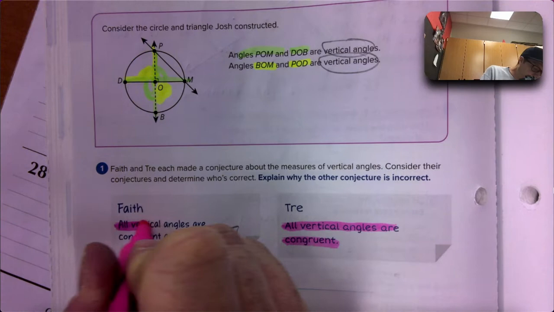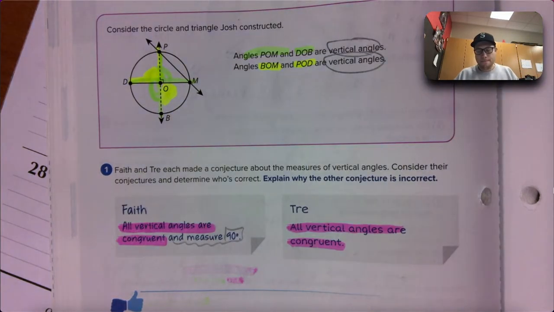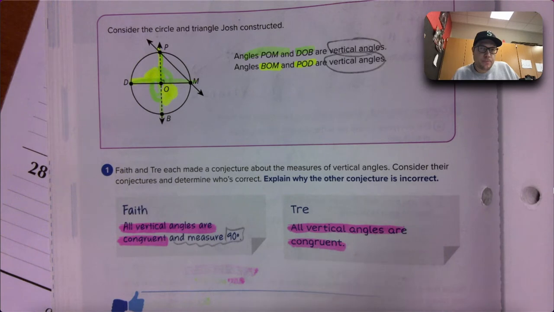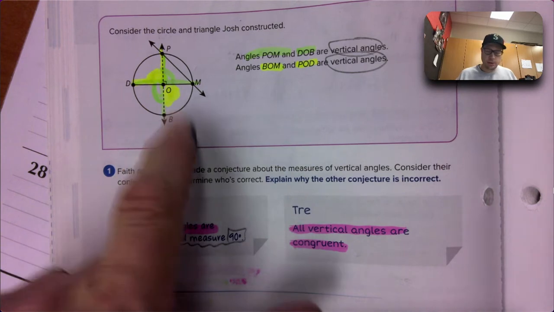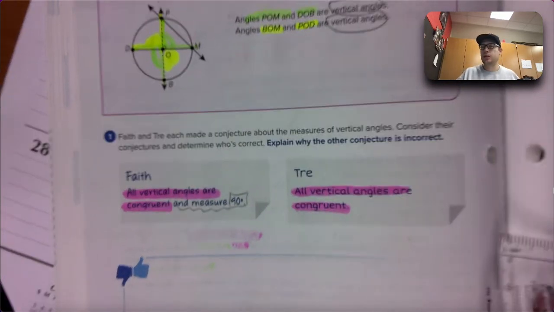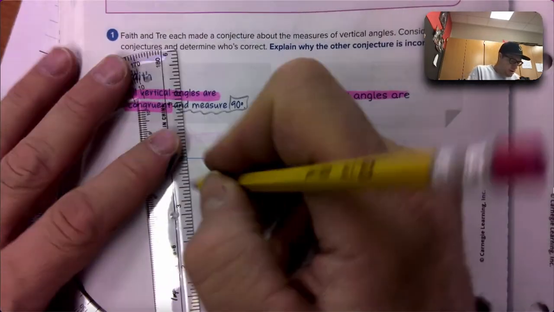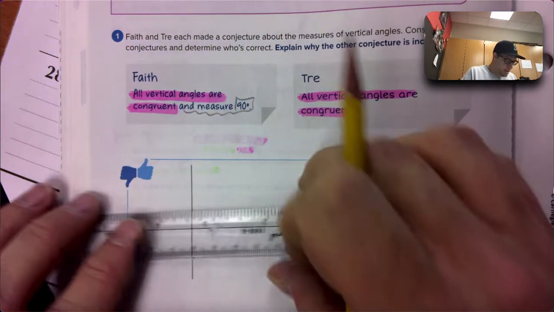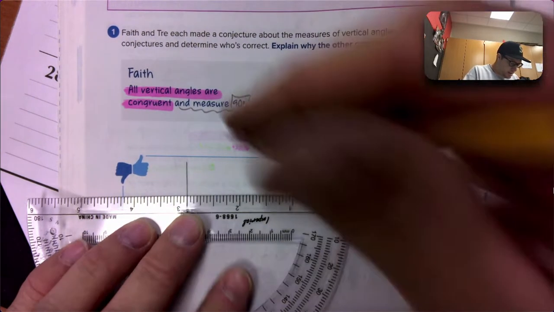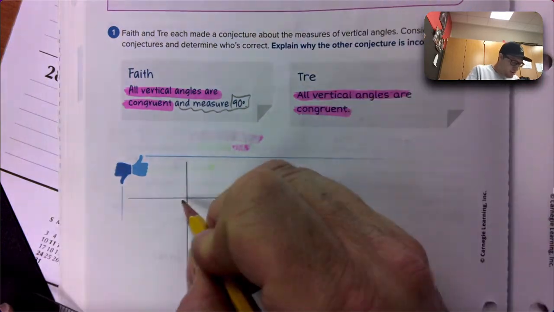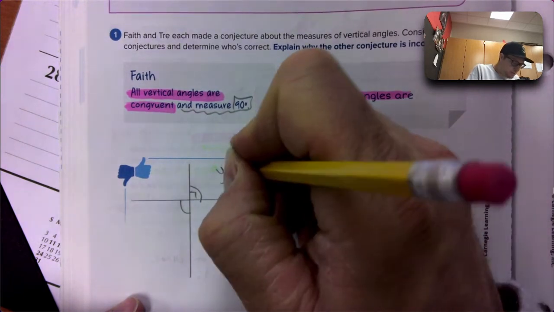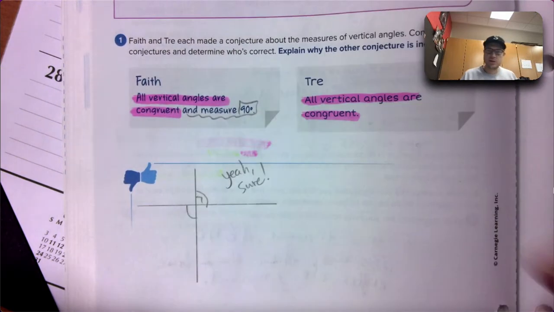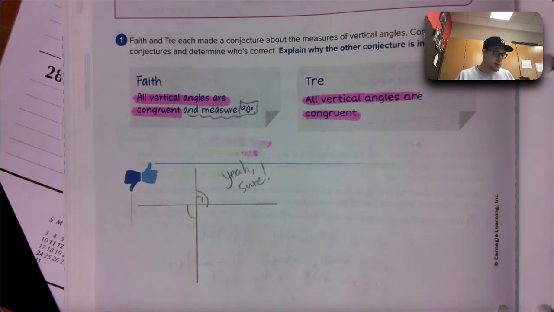These do. These absolutely do. Can you construct another example just to kind of confirm Faith is right? Yeah, of course, Faith. Here's an example. If I draw a line like that, and then I draw a line like this. There's vertical angle number 1. There it is. They look like 90 degrees. Yeah, sure. I think Faith is on point. She's got it. Trey says, no, all vertical angles are congruent. All that you have to do if you side with Trey is produce another example where those vertical angles are not 90 degrees.